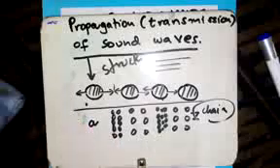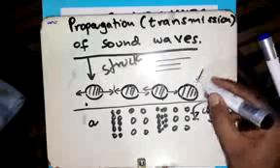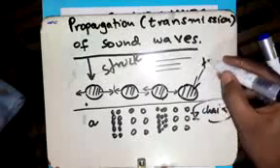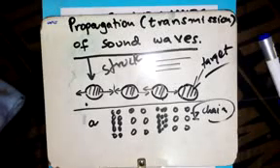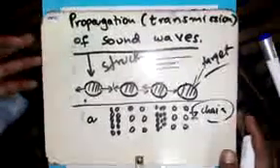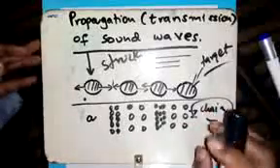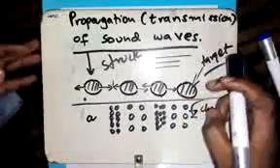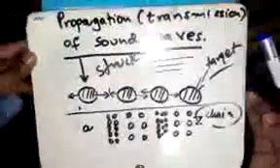One particle will disturb the next, will disturb one another, until the wave reaches the target. This is how sound waves can be transmitted from one point to another. We have said that sound waves can be transferred through all media. That is, through solid, through liquid, and through gases.